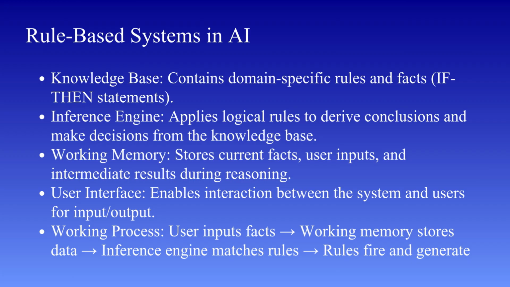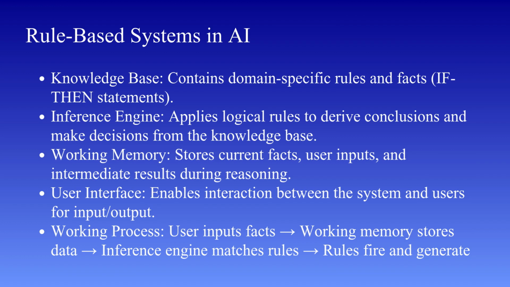Let us take a simple example. Suppose we have a rule that says if the temperature is greater than 100, then the patient has a fever. If the system receives input that the temperature is 102, it will apply this rule and conclude that the patient has a fever. This conclusion can then be used in other rules, such as if the patient has a fever, then there may be an infection.